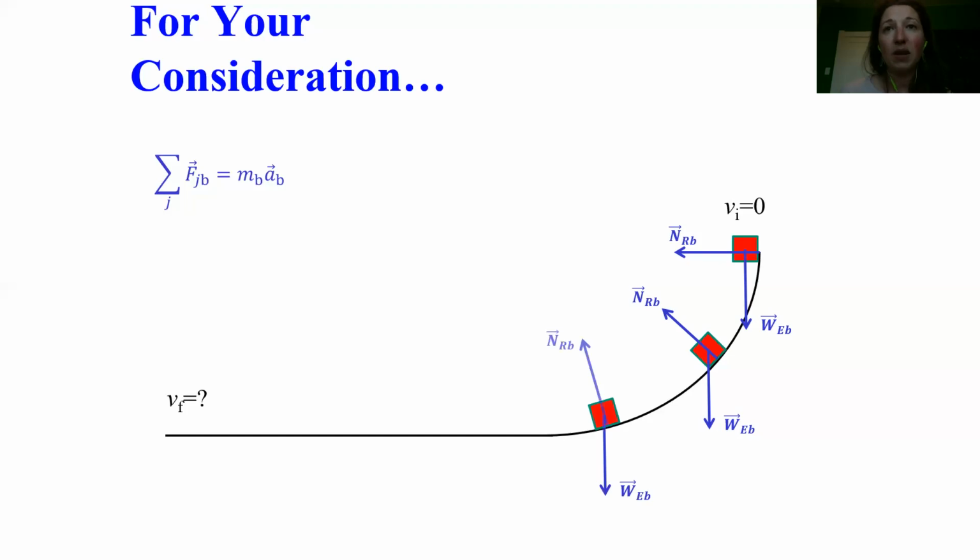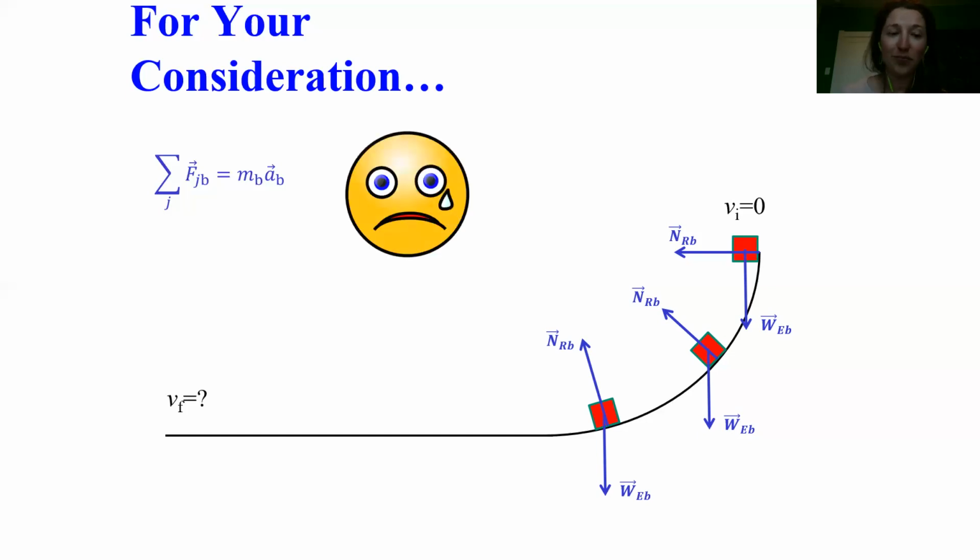And this problem just keeps happening. As the block moves down the ramp, the normal force keeps changing direction. So there's not a convenient coordinate system for us to pick to work out this problem. It just becomes really messy and makes us very sad. But fortunately, the work energy theorem is going to make this problem a lot more tractable, in part because gravity is a conservative force and we don't even have to care about the curvature of the ramp when we do this problem. So that's where things are headed, but we have to build up to that.